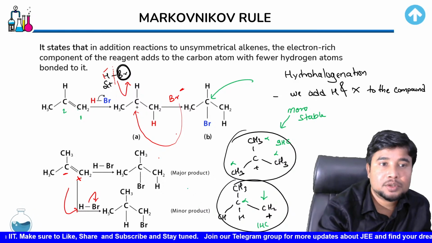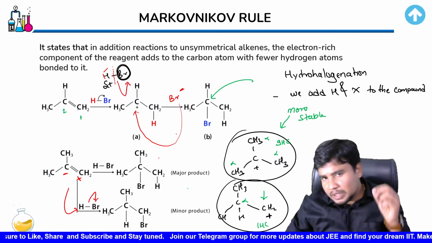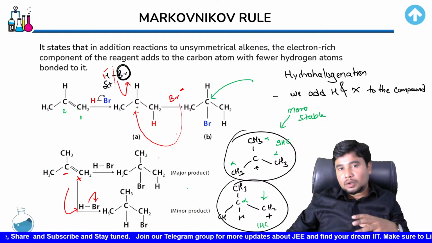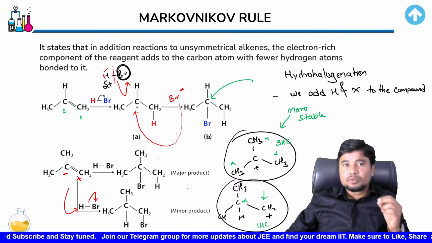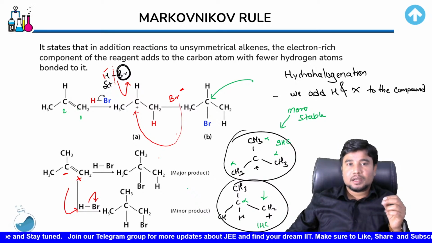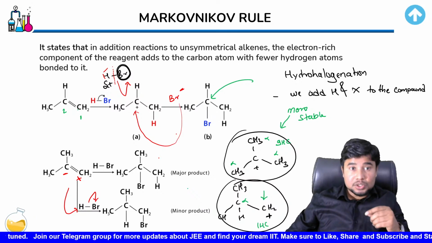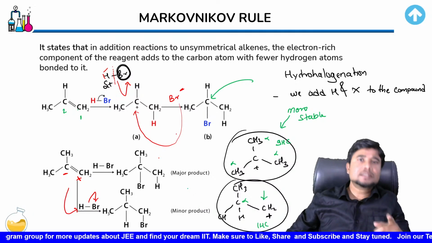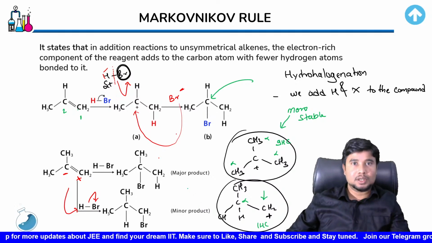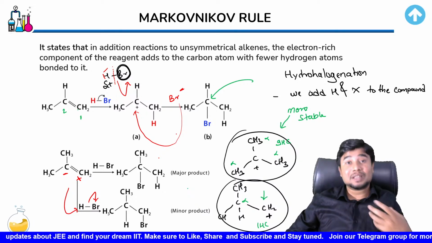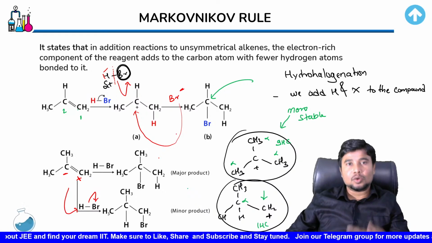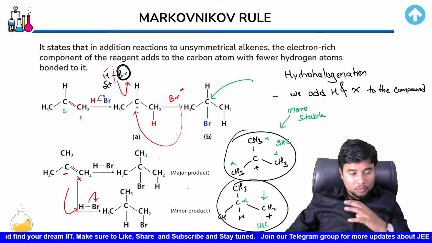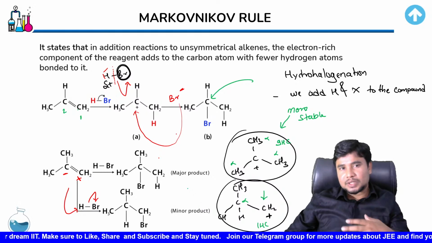In the second carbon, you have one hydrogen. Remember that if you are following the Markovnikov rule, because of the stabilization of the carbocation, the bromine or the halogen would get attached to that atom which has fewer hydrogens. That means more methyl or some alkyl group substitution.